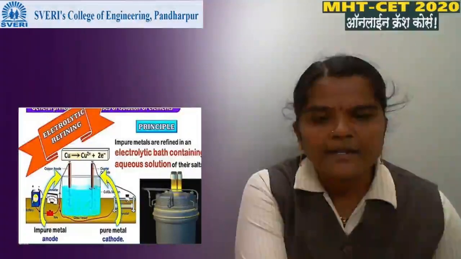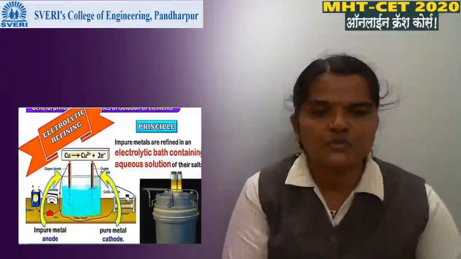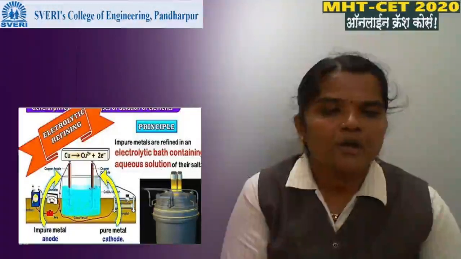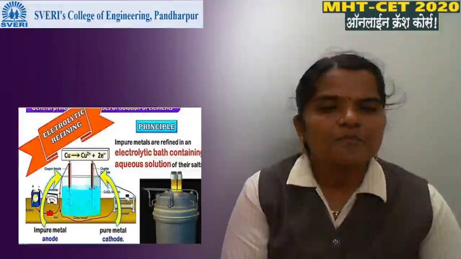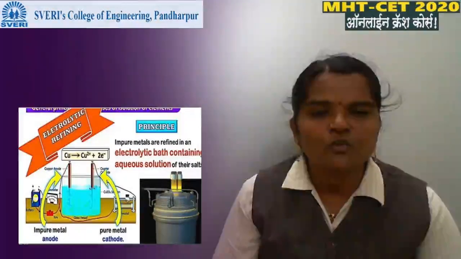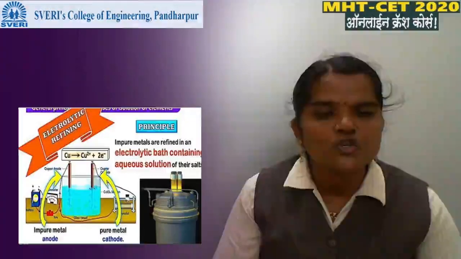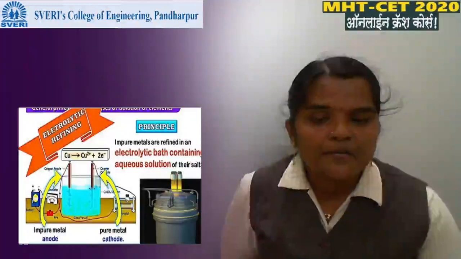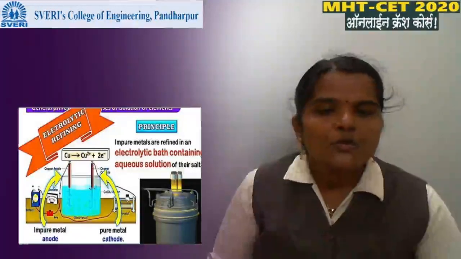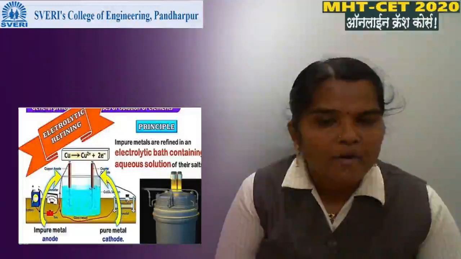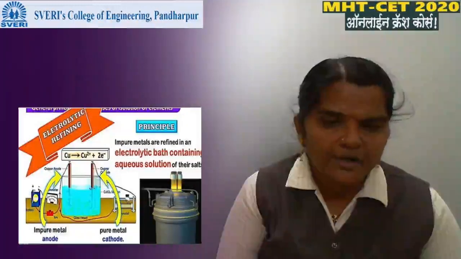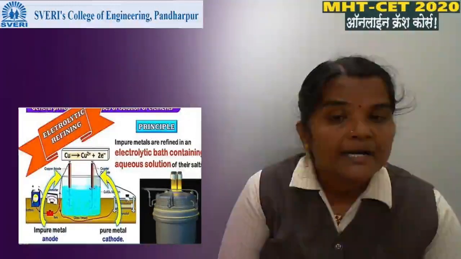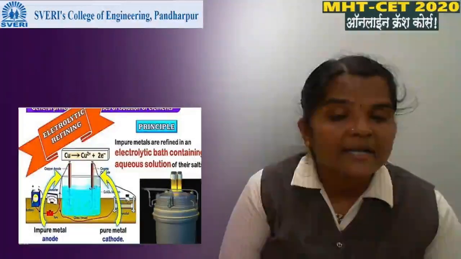Then the electrolytic refining process. This is the most useful method for refining of the ore. This method is generally used for refining of the metal. Here impure metal is refined in an electrolytic bath containing an aqueous solution of its salt. Consider we are going to refine copper. An impure plate of copper is taken and it acts as the anode, connected to the battery in such a way.